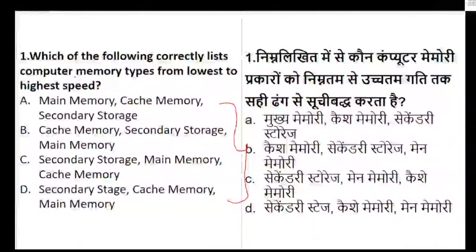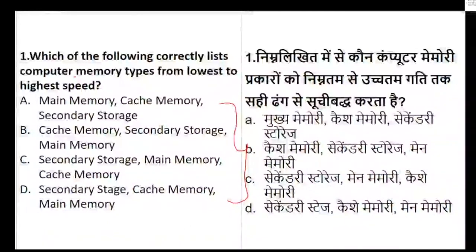The question is about computer memory types, going from lowest to highest. So remember, the question can be odd one out in any form. In any form, the question will be highest to lowest or lowest to highest. So you need to be careful about the question type and try to answer this question. Your time limit is going on. Okay, so the time limit is over.